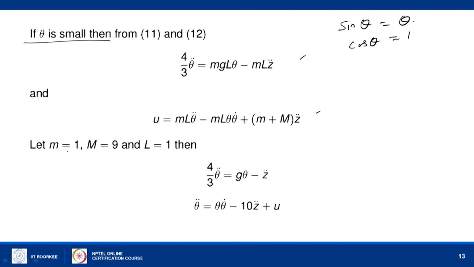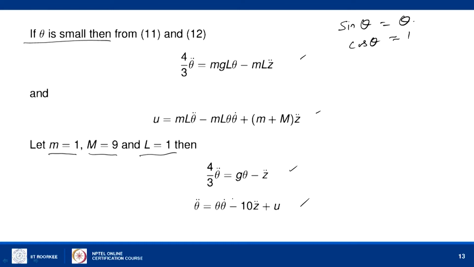Now, for a specific case, if the mass of the pendulum is 1 unit, the mass of the cart is 9 units, and the length of the pendulum is 2 units. So, half of the length, capital L, is 1. Then we get these two equations. By substituting the m, L and capital M values, we get this equation.